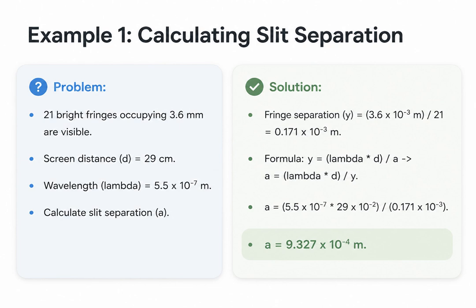Next, we rearrange our formula to solve for a, which is lambda times d over y. Plugging in our values, making sure to convert centimeters and millimeters to standard meters, we calculate a slit separation of 9.327 times 10 to the negative 4 meters.